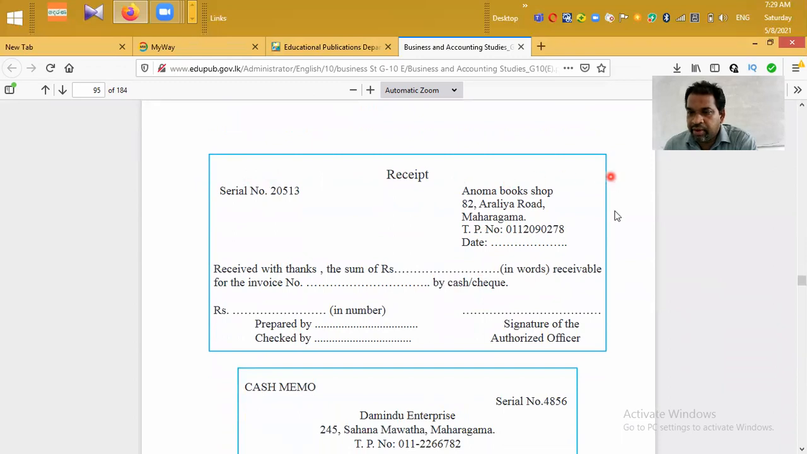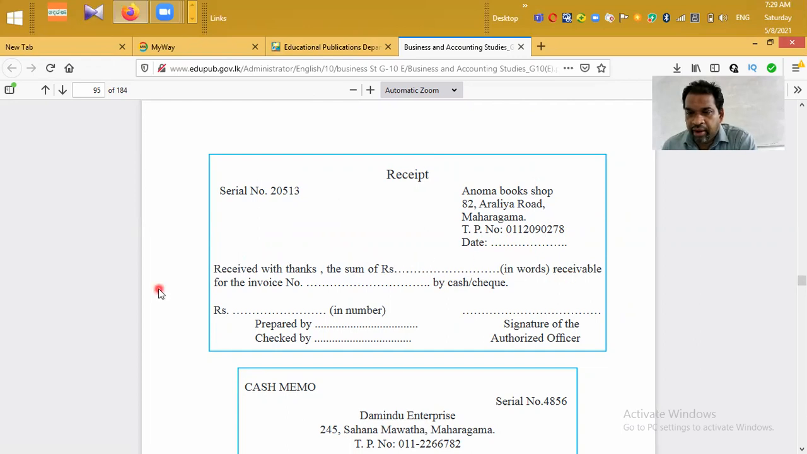This is the format for a receipt. Here they have mentioned serial number 20513, the name of the document, receipt. Then this is the business name, Anoma Bookshop, 82 Aralia Road, Maharagama. They have mentioned their business telephone number and date. When the receipt is issued, they have to mention the date.